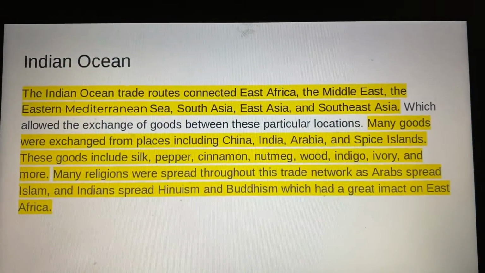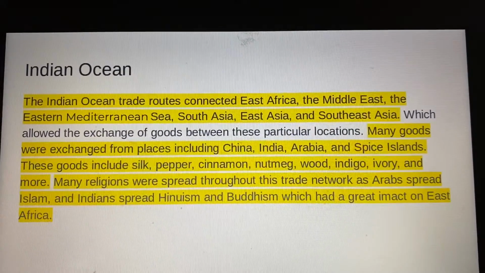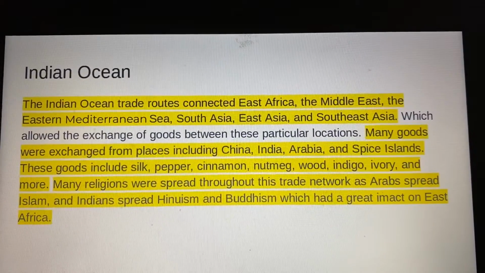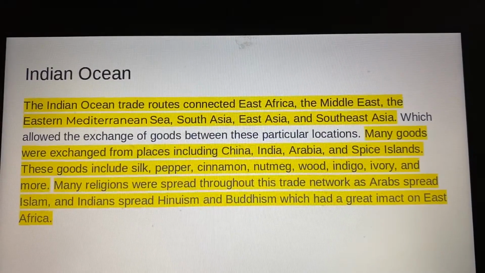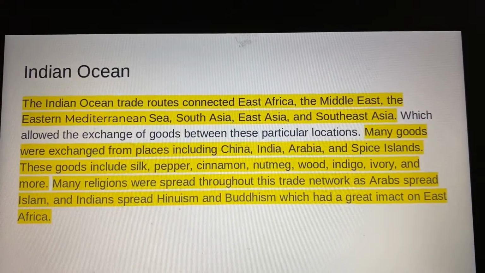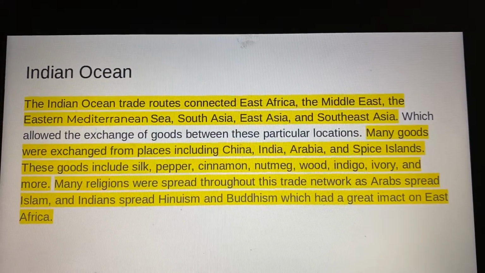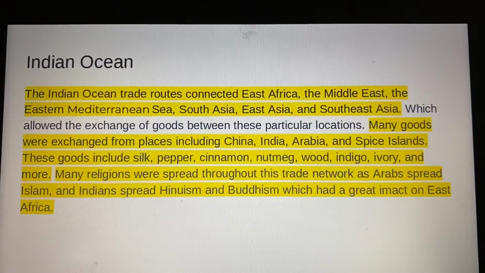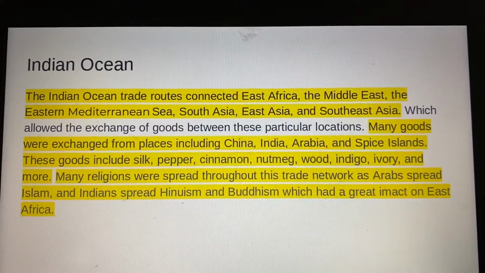The Indian Ocean. The Indian Ocean trade routes connected East Africa, the Middle East, the Eastern Mediterranean Sea, South Asia, East Asia, and Southeast Asia, which allowed the exchange of goods between these particular locations. Many goods were exchanged from places including China, India, Arabia, and the Spice Islands. These goods included silk, pepper, cinnamon, nutmeg, wood, indigo, ivory, and more.